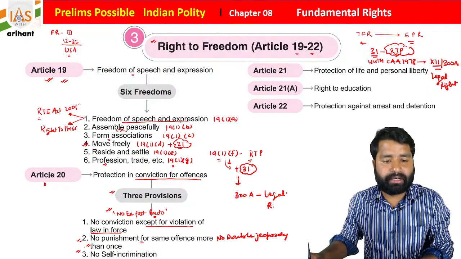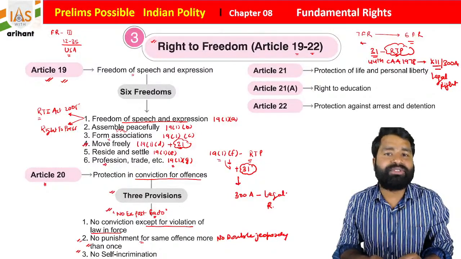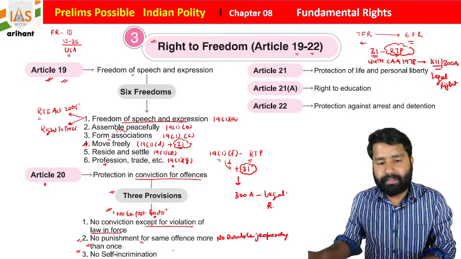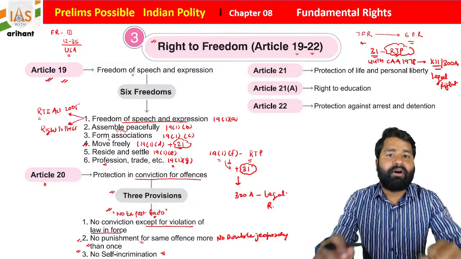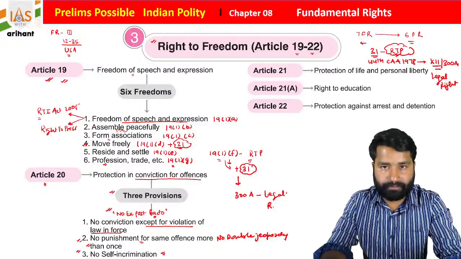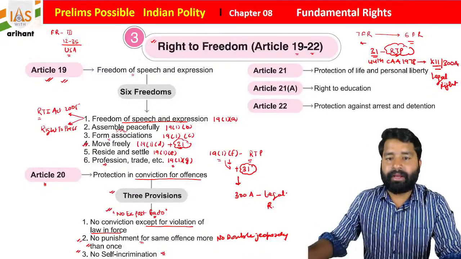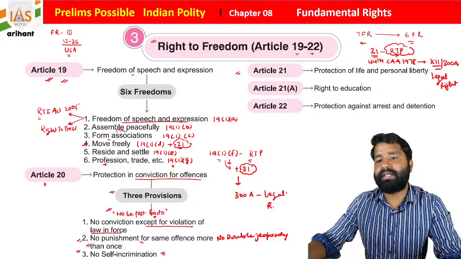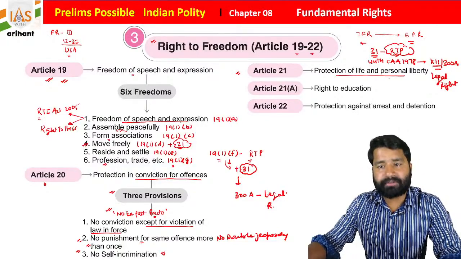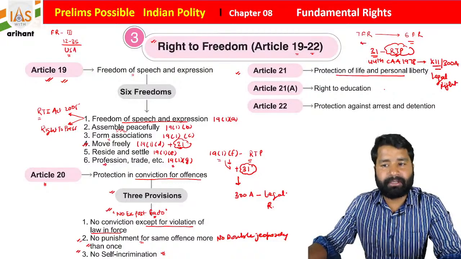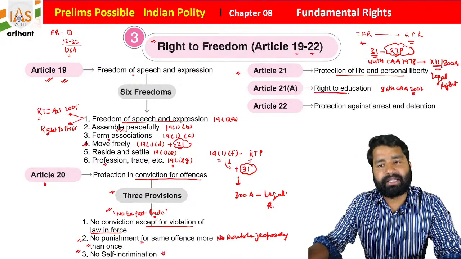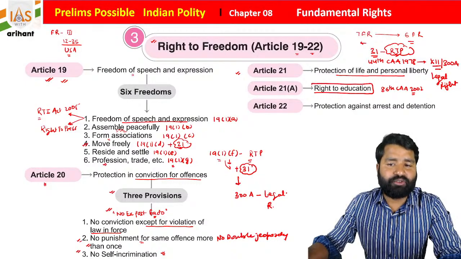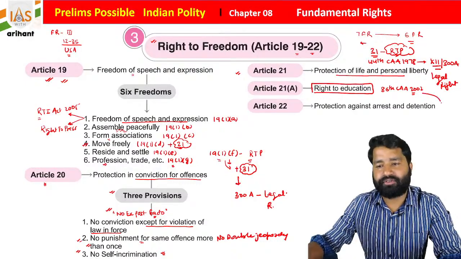Now, students, there is a third, that is called no self-incrimination. No self-incrimination means no person is going to be compelled to accept or give evidence against himself, what he did or what he did not do. Then we have Article 21, students, that is protection of life and personal liberty, and there was an amendment, the 86th Constitutional Amendment Act, year 2002, and at that time right to education was included under Article 21A of the Indian Constitution, students.